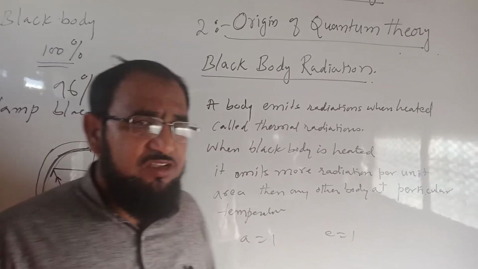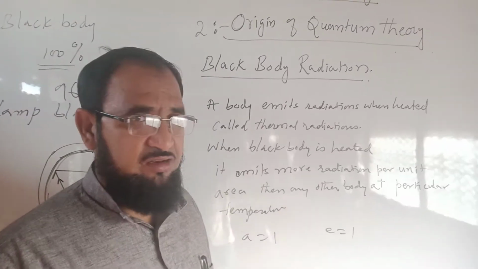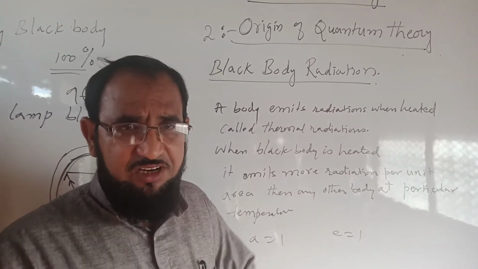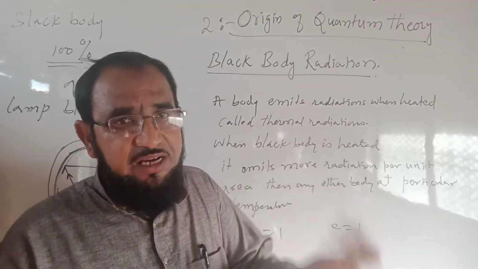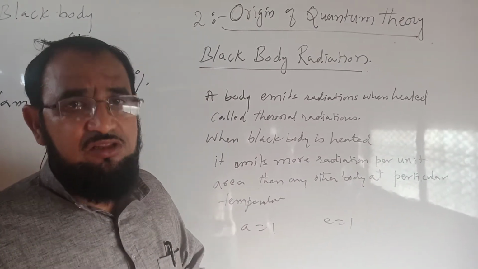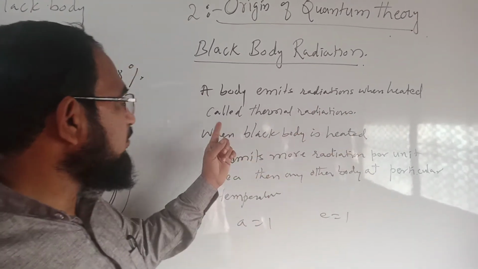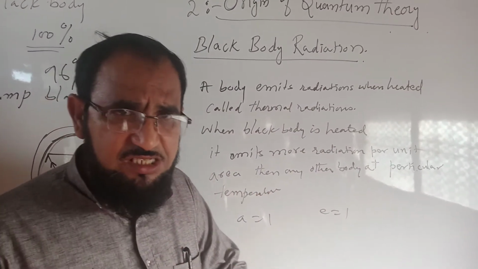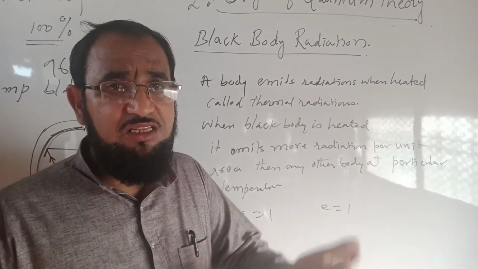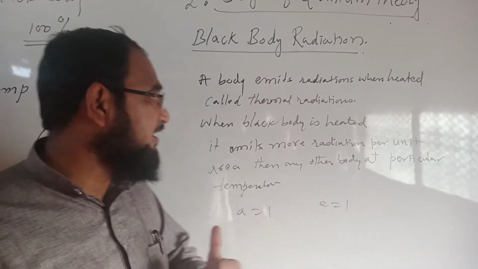Now what is black body radiation? A body emits radiation when it is heated. After heating, it absorbs the energy and radiates energy to the surroundings. Those radiations are known as thermal radiations. Now what is the difference between these and black body radiations?